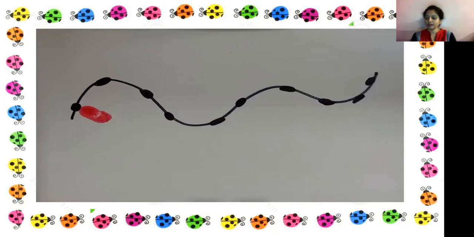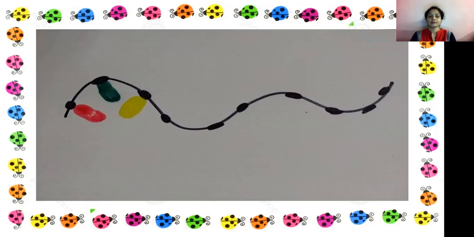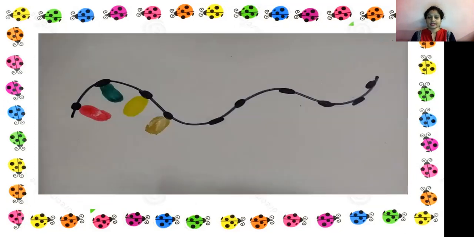Can you see in the picture? Yes, we can see. So what about the next part? For the next bulb or next light, you can take some other color. I'm taking green and yellow here. Are they looking like an electric bulb or electric light? Yes. So one by one, we will color our thumb or finger with these different colors and give an impression like this. Here is our golden color.